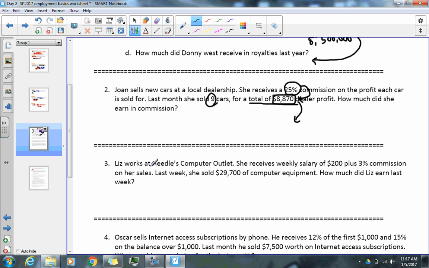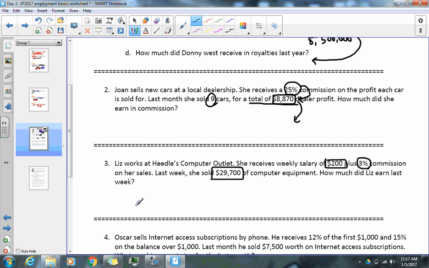All right, 3. Liz works at this computer outlet place. She receives a weekly salary of $200 plus a 3% commission on her sales. All right. Now, we haven't actually had a question on this. Okay, so pay attention. 3% on her sales. She sold 29,700. How much did she earn last week?